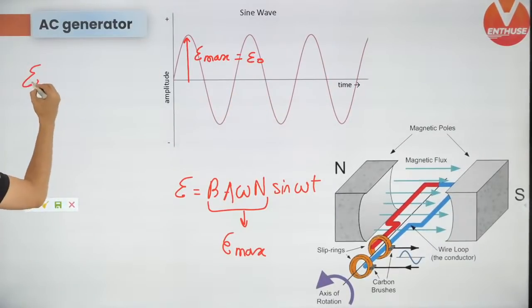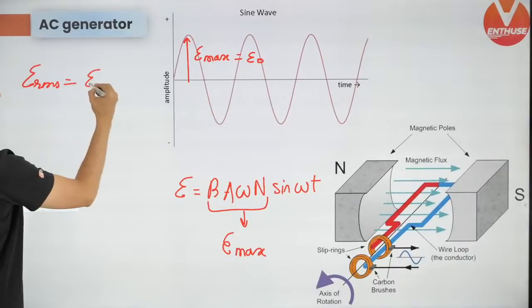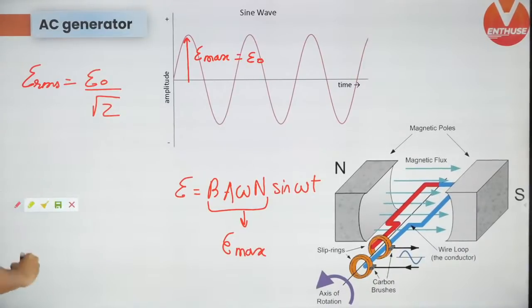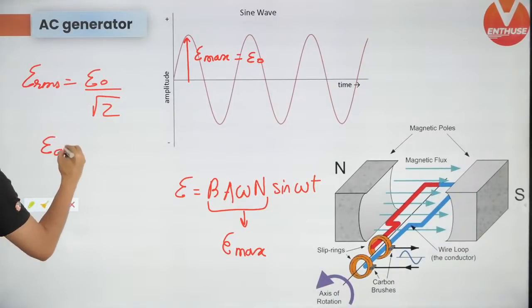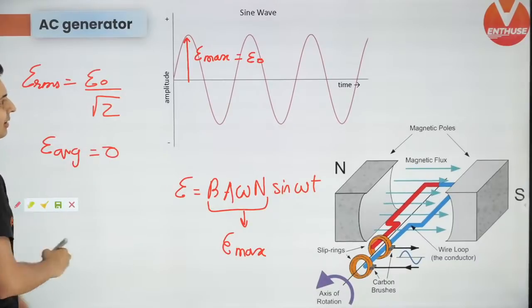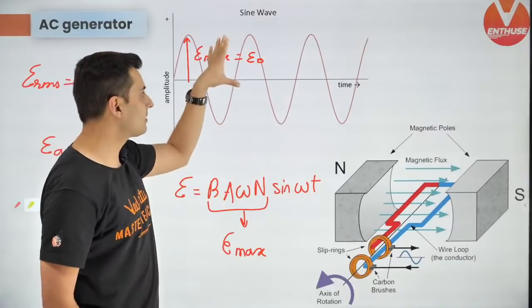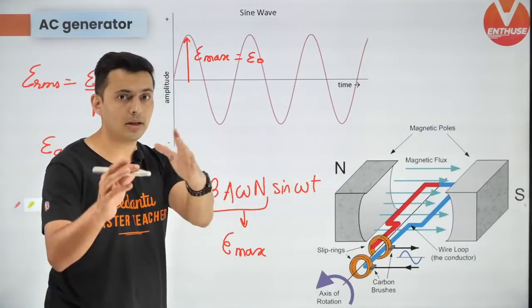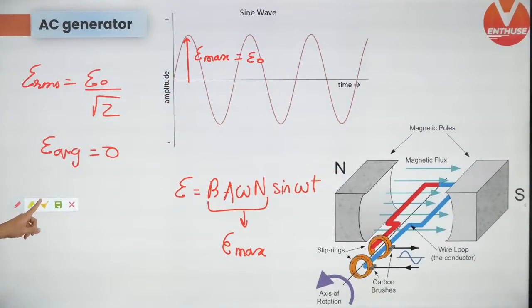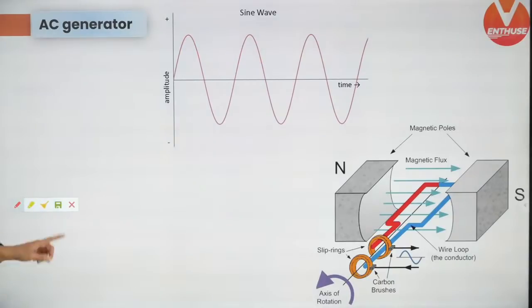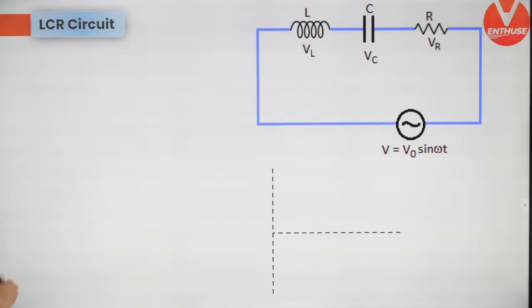Now the RMS value will be E naught by root 2. Remember this, very important formulas out there. Keep this in mind, guys. And the average value is always 0, because as much as positive, that much negative is there. So the total will cancel out and you will have 0 average. Keep this in mind. All these are important formulas. Let's go to the next one.